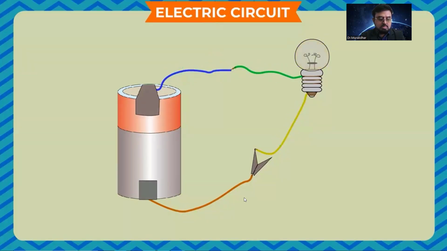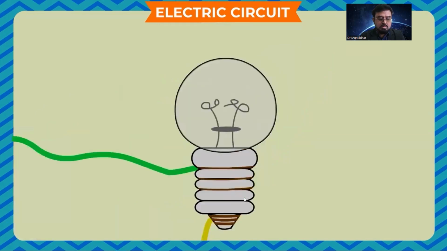Sometimes you see that the bulb does not light up even after the circuit is complete. This may be due to the fused bulb. That means the filament of the bulb is fused, broken off, and the circuit is broken off and current does not flow through the bulb and the bulb does not light up.